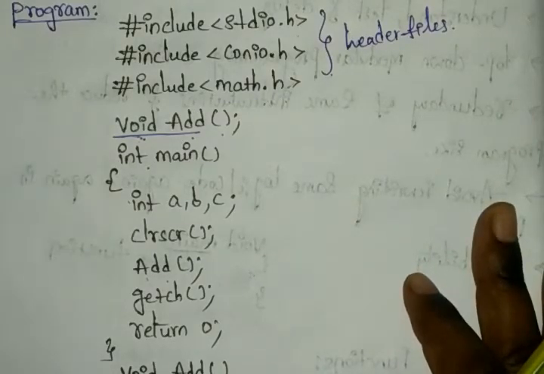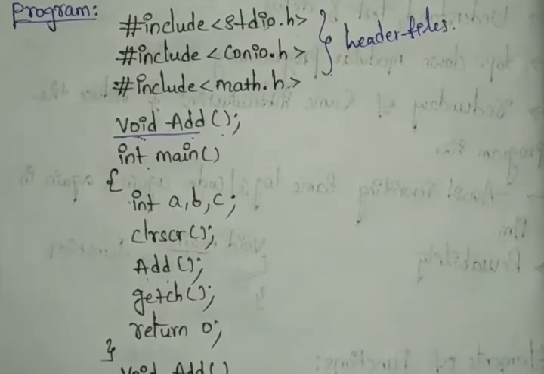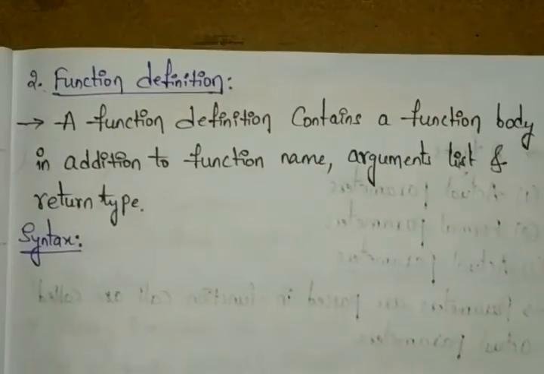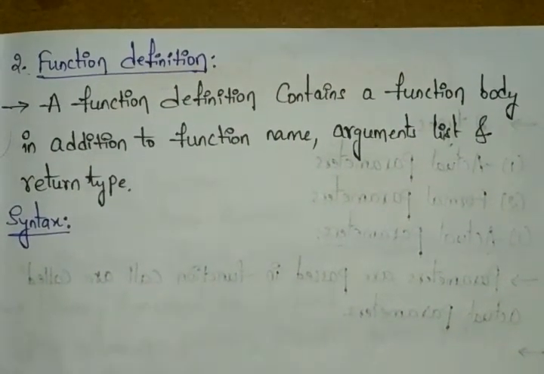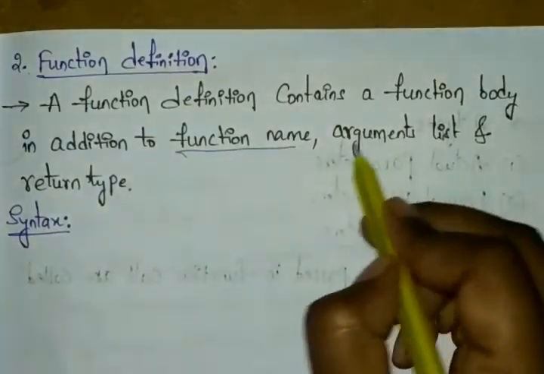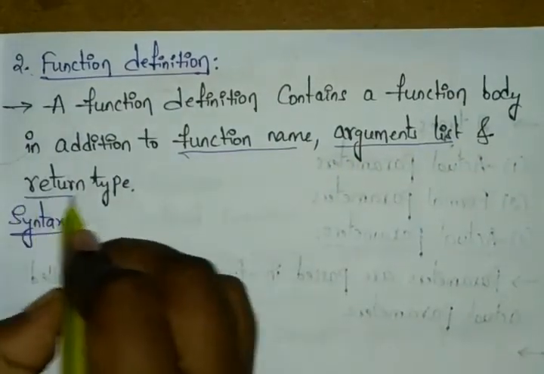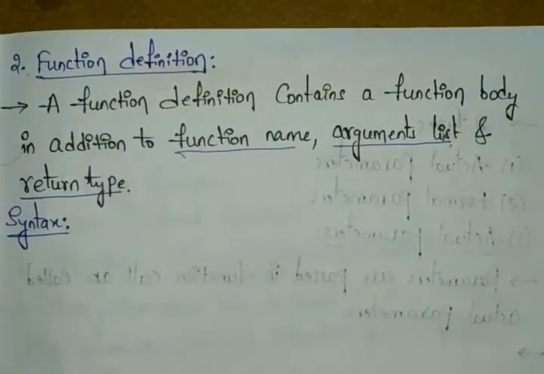And next here we can perform the function definition. Let's see, here we have the function definition, right? So the function definition also has the function body in addition to the function name, argument list, and the return type. You can see in the function declaration, we just have the function name, function parameters and the return type, but we don't have any body section, right?